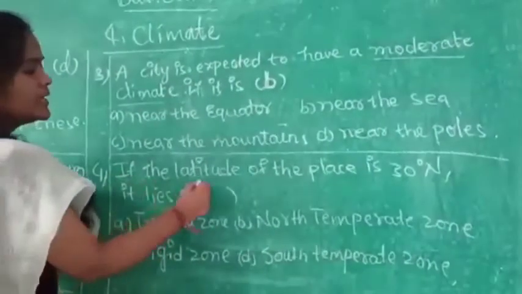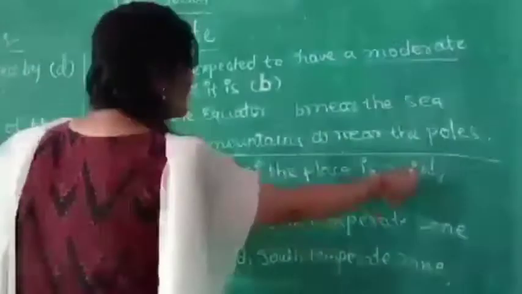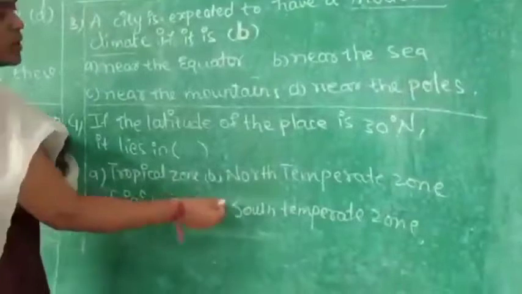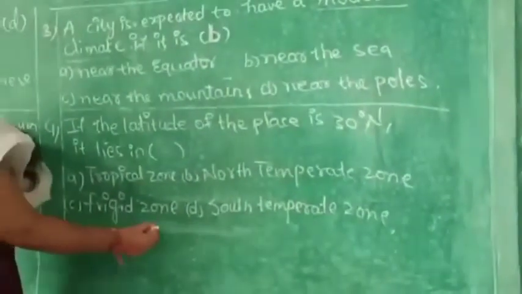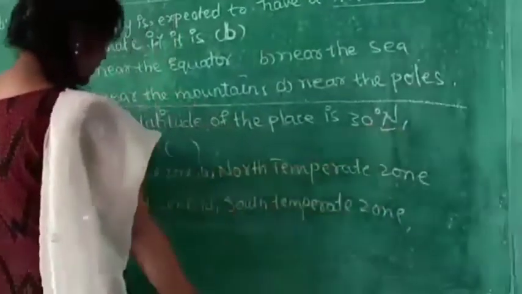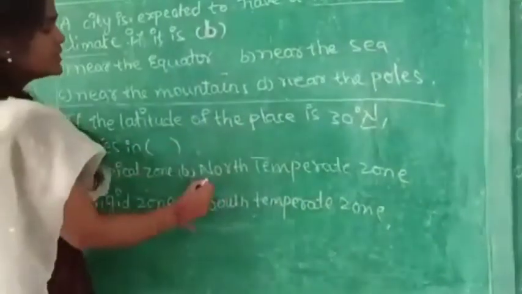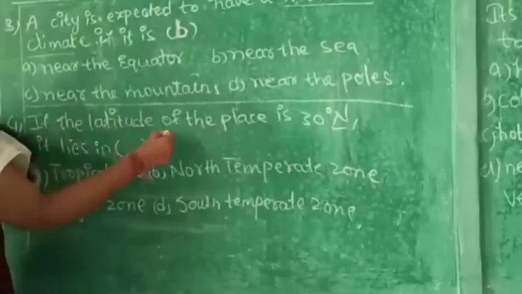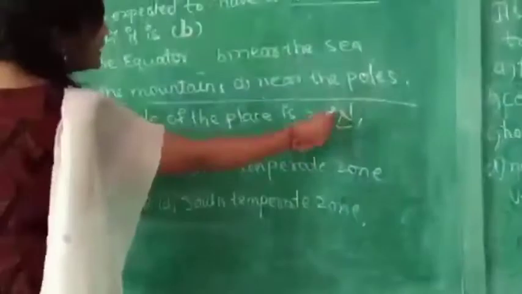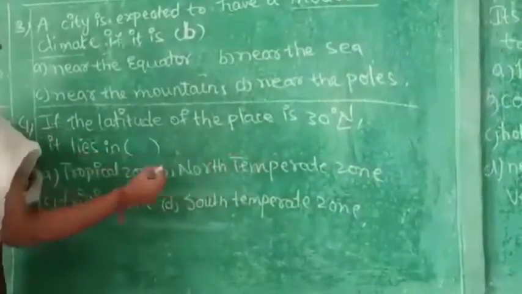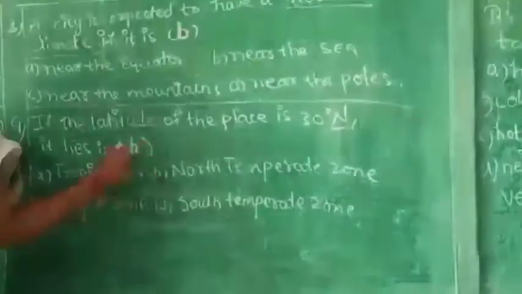If the latitude of the place is 30 degrees north, it lies in which zone? Tropical zone, north temperate zone, frigid zone, south temperate zone. Here N is nothing but north. So here it is clear that only north temperate zone is given. If the latitude of the place is 30 degrees N, it lies in the north temperate zone. So option is B. See the last one.